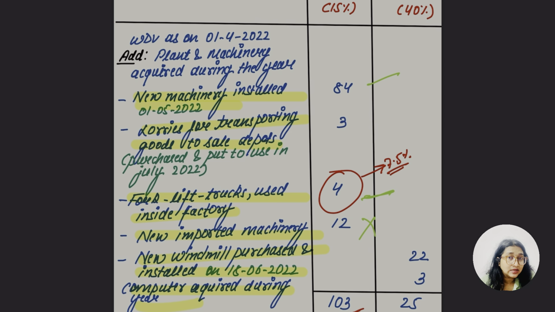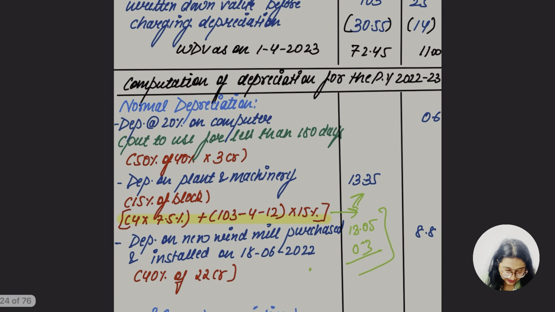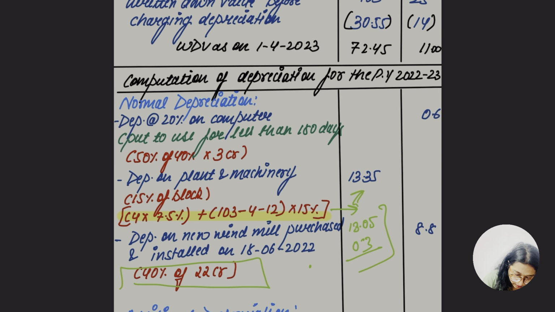Are we going to get the normal depreciation? For sure we are going to get the normal depreciation, right? So yes, here it is. Okay, depreciation on new windmill purchase and install on 18/6/2022. 40% is going to be the depreciation rate. 40% of 22 is going to be 8.8. Is this much clear? Yes, it is clear to me.